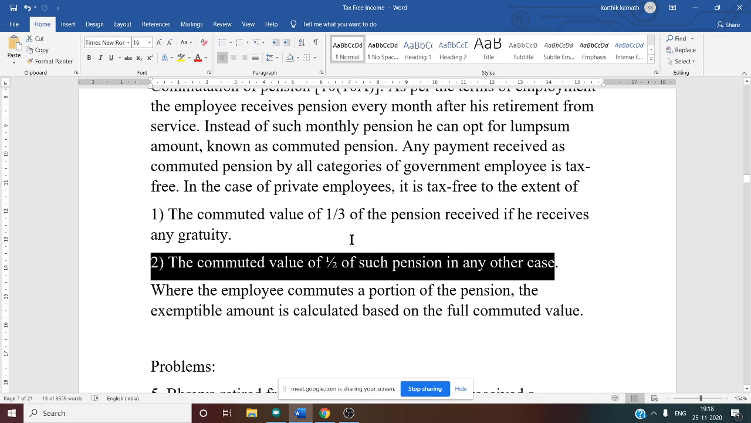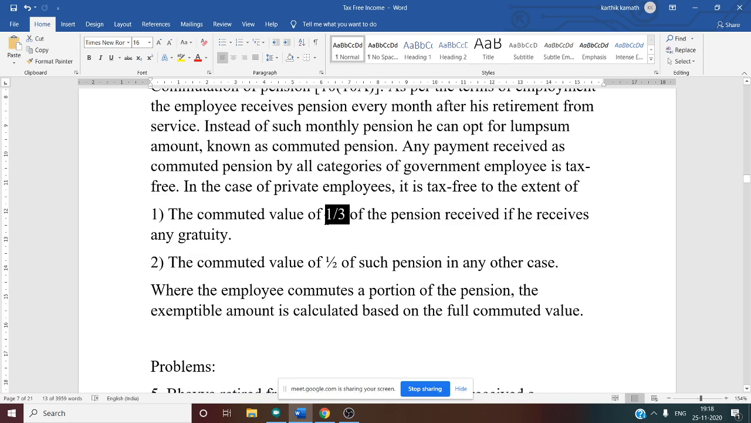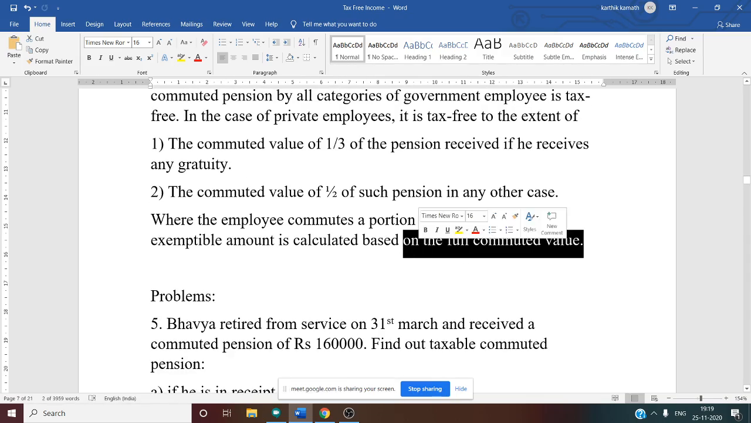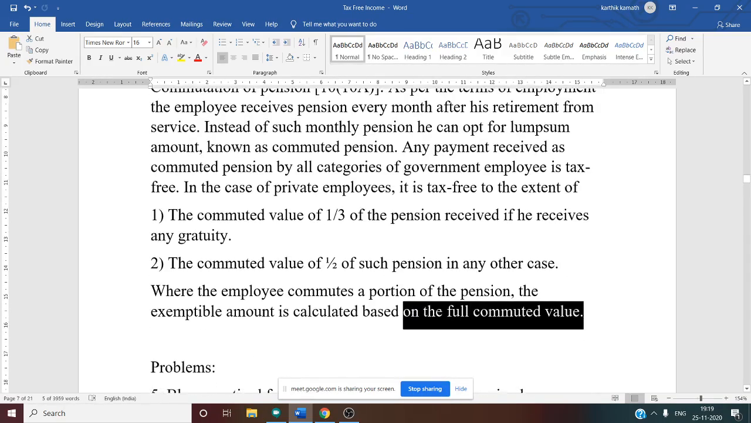So why half of the pension? Half means 50%. If he doesn't receive gratuity, then the exemption amount will be more. If he receives gratuity, it is 1/3, 33.33%. In that case the exemption amount will be less, because he will get exemption in the gratuity calculation also. That is why the exemption amount is less here, and we have to take the full commuted value. This is about commuted pension.